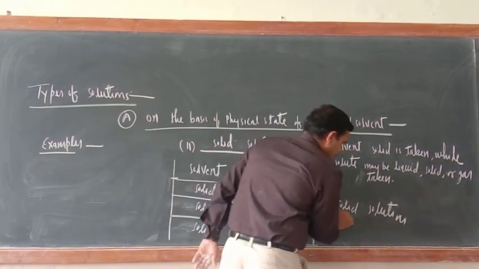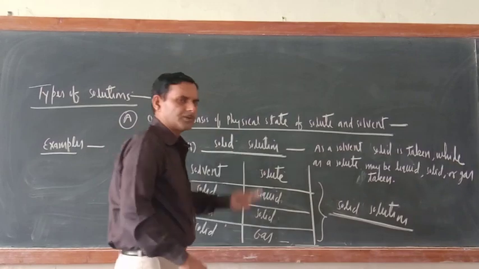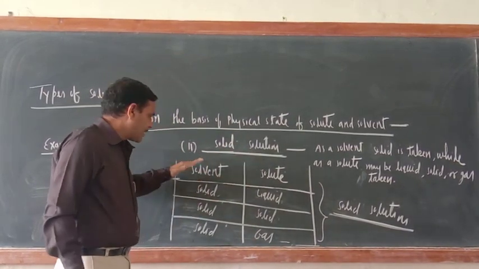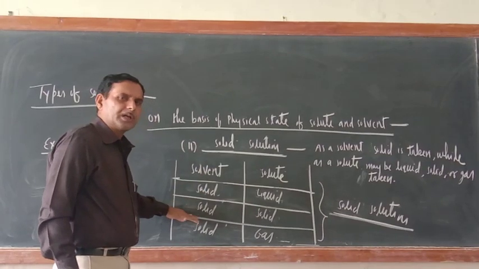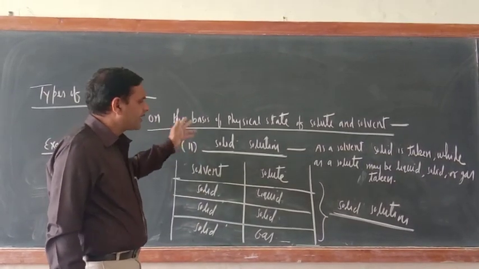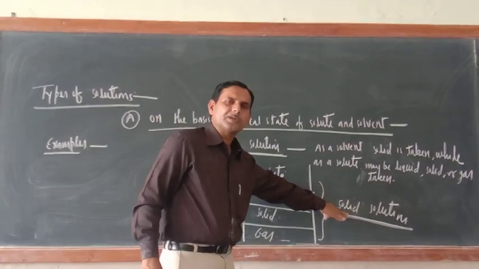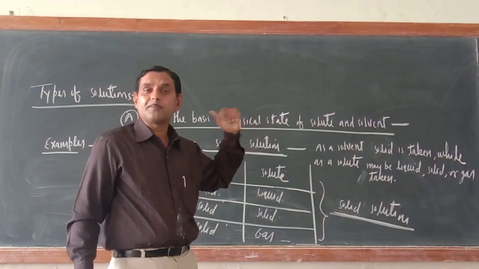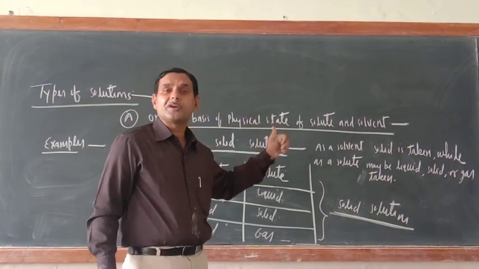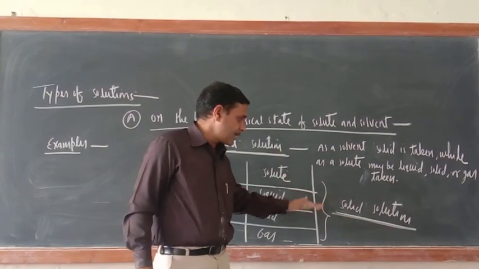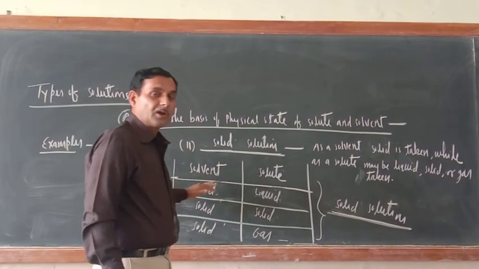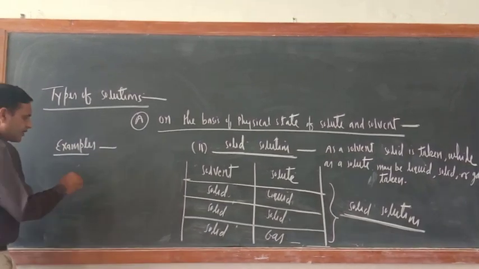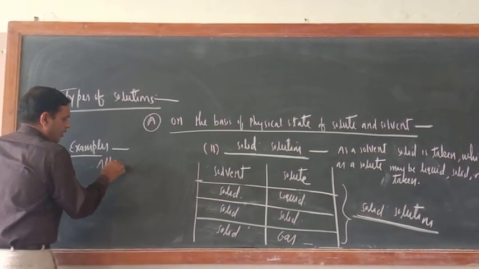That all three are known as solid solution. So one thing you remember, whatever solute may be, the solvent will be solid only, and on the basis of solvent type only, the type of solution will be known. Earlier one was known as liquid solution because a liquid was used as the solvent. This is known as solid solution because a solid is used as the solvent. And as far as example is concerned, the best example is alloys.